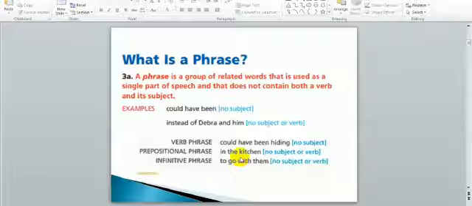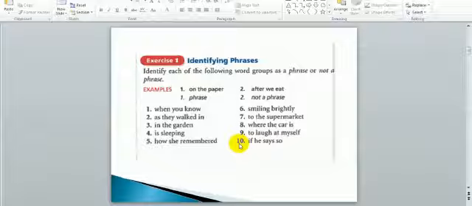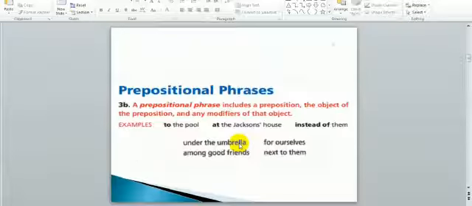Let's go to the first type of the phrases. It's the prepositional phrases. What is the prepositional phrase? It's very easy. It has the preposition and the object of the preposition. The prepositions, as we see here, to, at, and instead of.